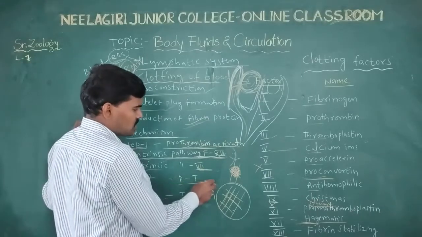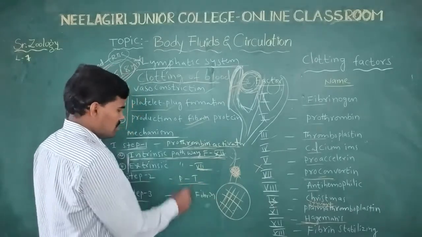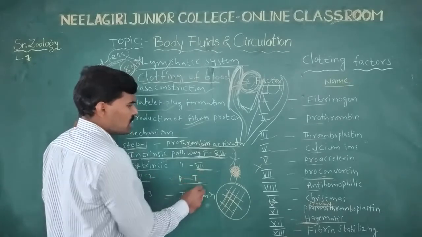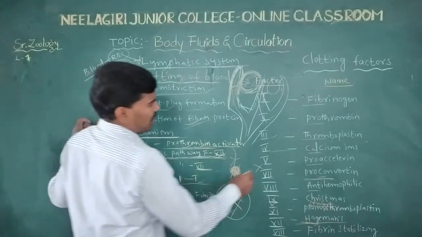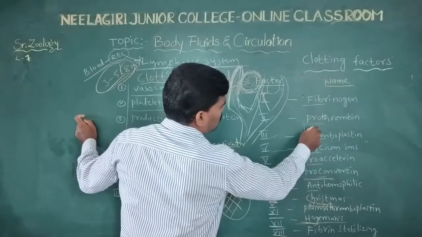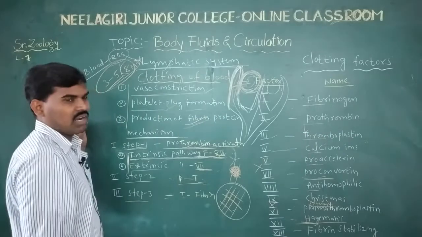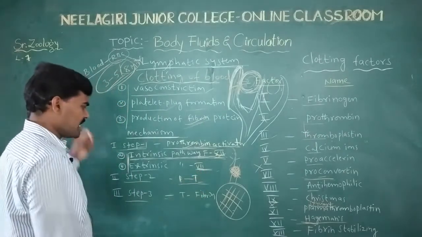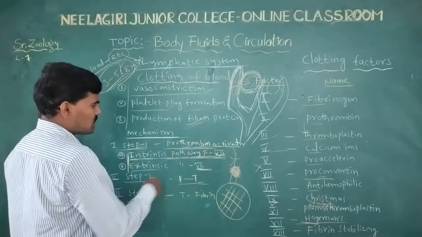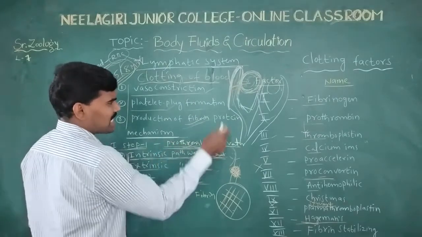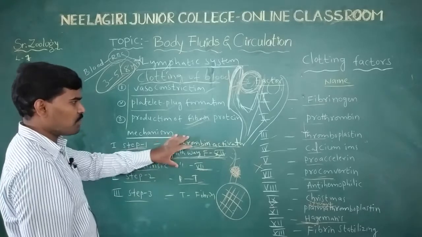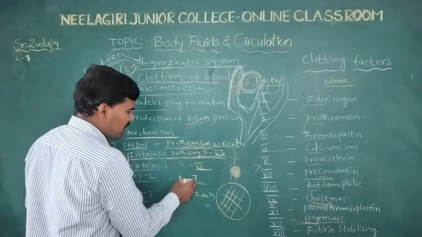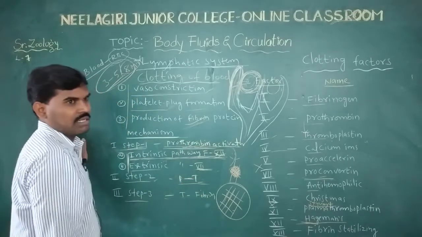Next, step 2 is conversion. Prothrombin is converted to thromboplastin. In step 2, prothrombin, the second factor, is converted to thromboplastin. The first step is the activation of prothrombin, and the second step is the conversion of prothrombin to thromboplastin.